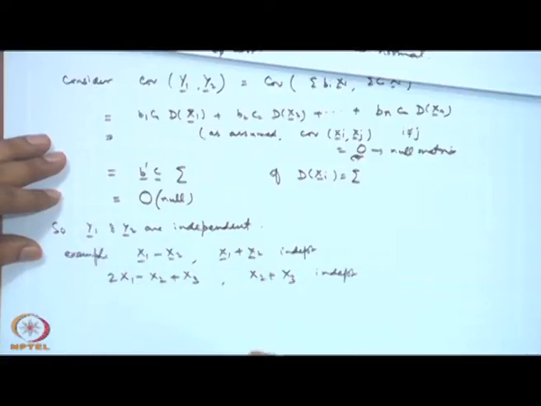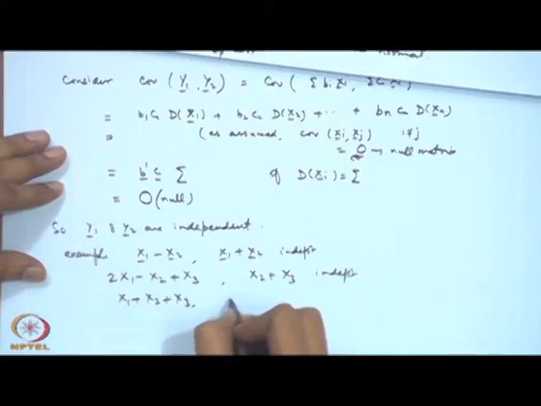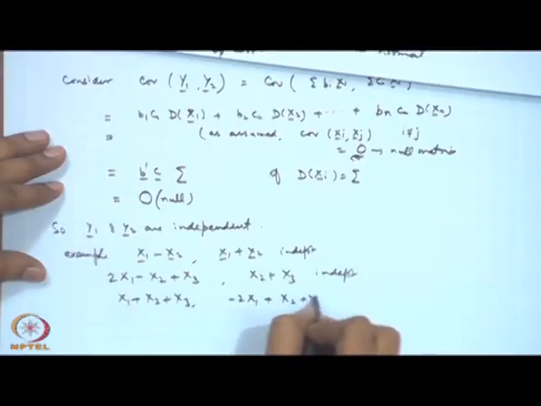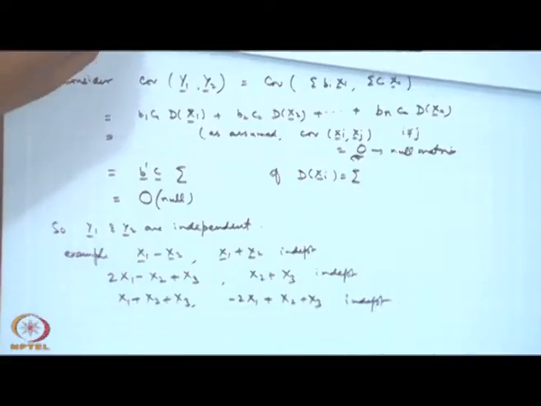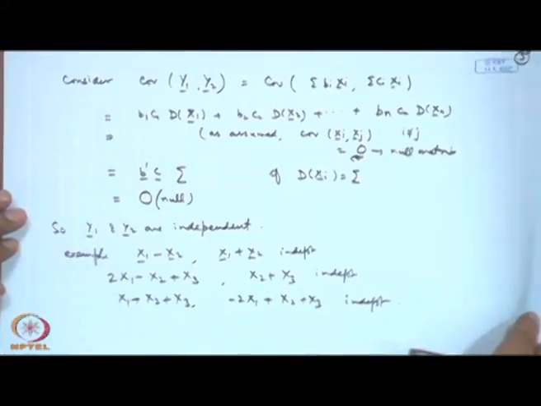So, that will be 0. If I consider, say, x1 plus x2 plus x3 and I consider, say, minus 2 x1 plus x2 plus x3, then here the product is minus 2 plus 1 plus 1. So, they are also independent. Like that we can construct independent linear combinations here.